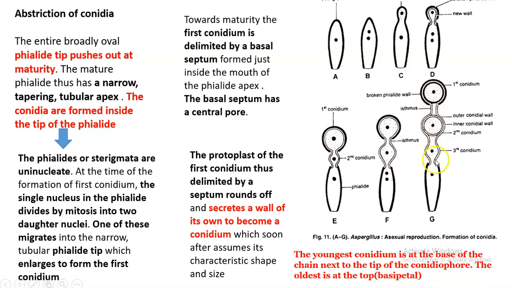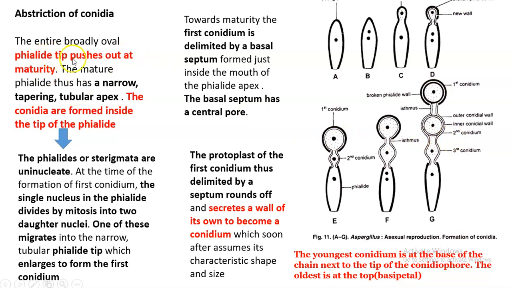Similarly, the second and third conidia form by the pushing out of the apex of this phialide, and between each conidium there will be a pore connection like this, to get nutrients from the mother phialide. Finally, at maturity, these segments break off, and each conidium is released outside. So this is the note.